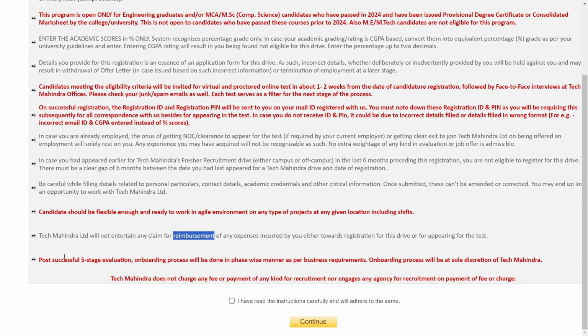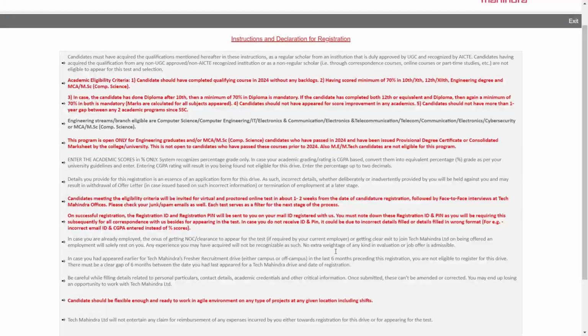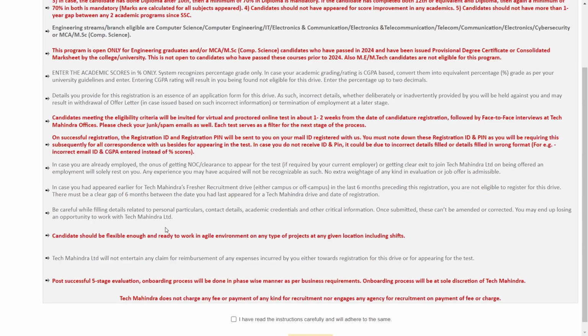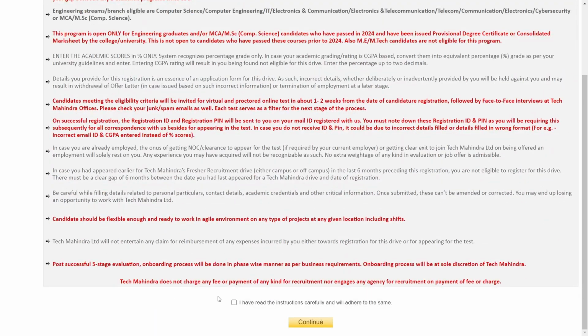And post registration, you will see 5 stages of evaluation. The onboarding process will be done in a phased manner as per business requirement, and will be at the sole discretion of Tech Mahindra. So these are the only eligibility criteria and instructions that you have to consider while doing registration. After reading all of these, you just have to click on the checkbox, 'I have read the instructions carefully and will adhere to the same', and click on the continue button.